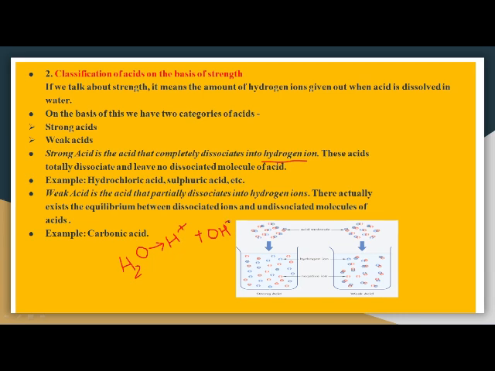So water has both the ions, H plus and OH minus. So water is neutral, right? Because it has the same amount of H plus and the same amount of OH minus, correct?